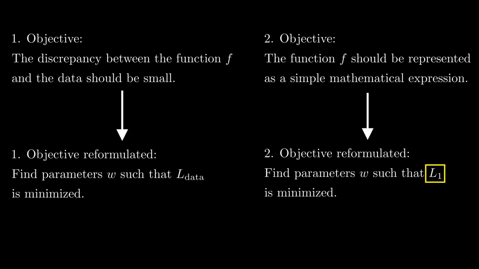In general, the functions ldata and l1 have different minima, which means that we cannot find parameters w such that both ldata and l1 are minimized. However, we can try to compute the parameters in a way that both ldata and l1 are small.